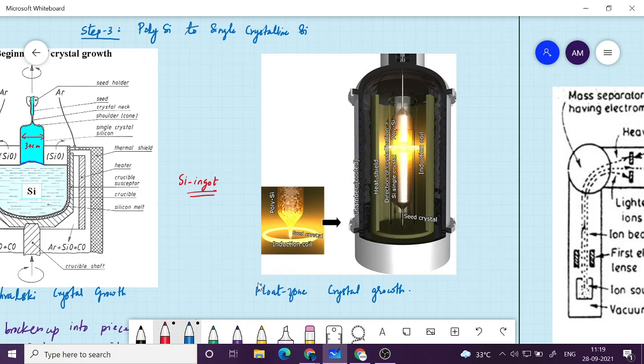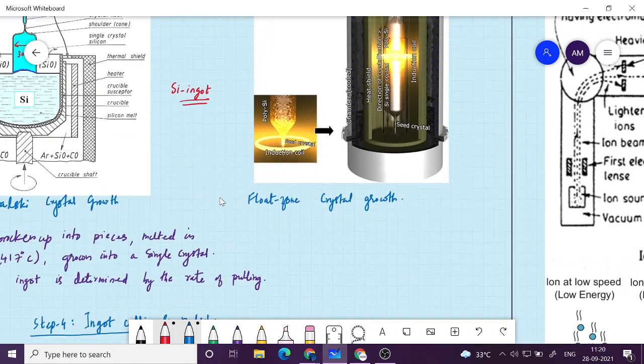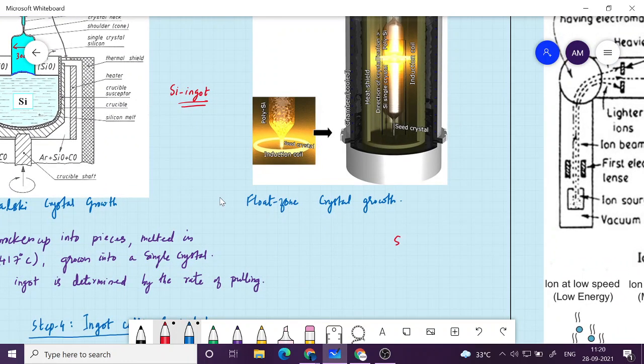One of the interesting things is that if there are impurities in a solid material, the impurity will go to the liquid portion, and the percentage of impurity in the liquid is actually 10 times greater than the percentage of impurity in the solid portion. So this is called segregation constant. Okay, so let me write it as segregation. What is segregation constant?